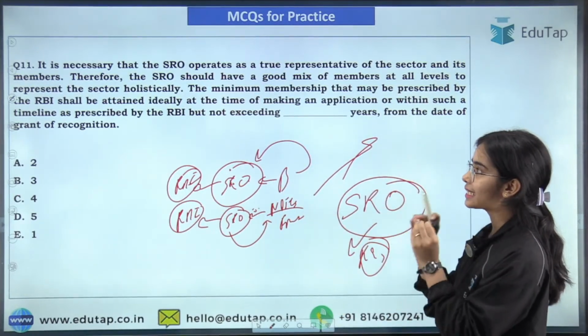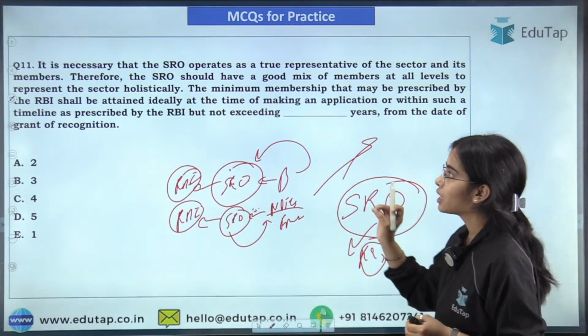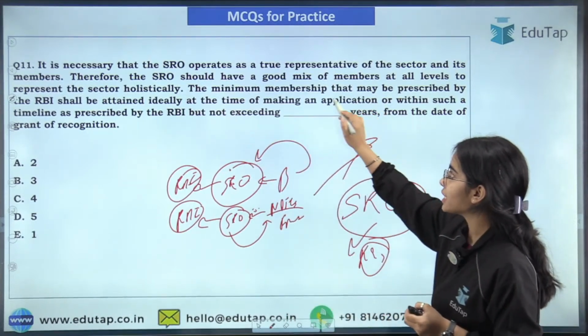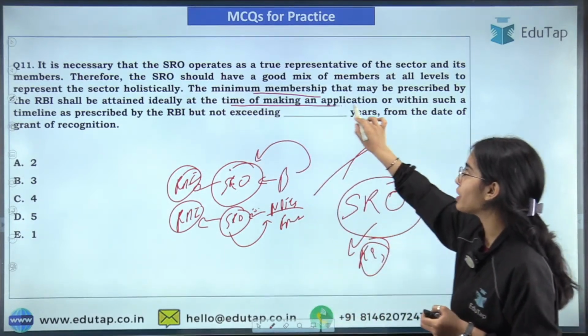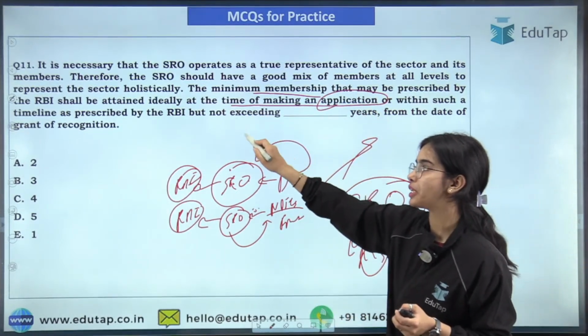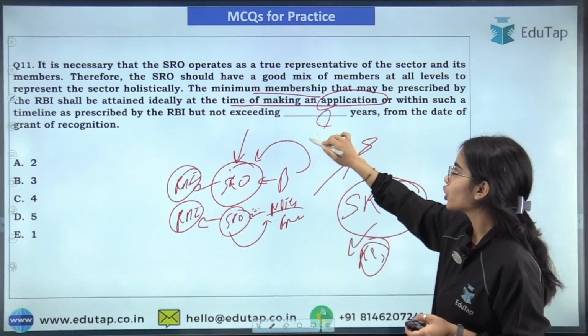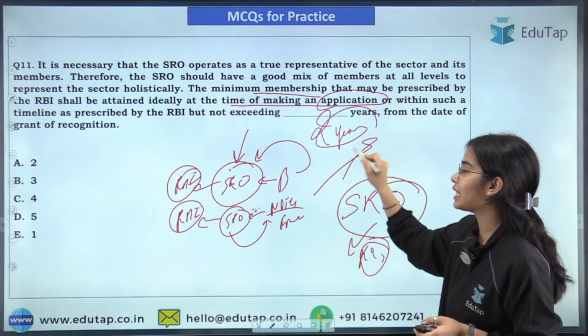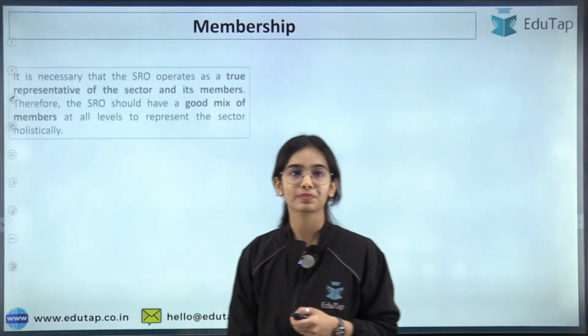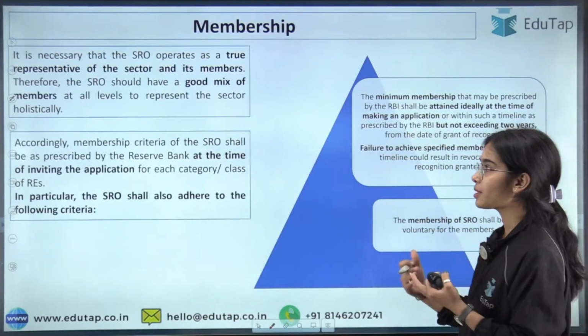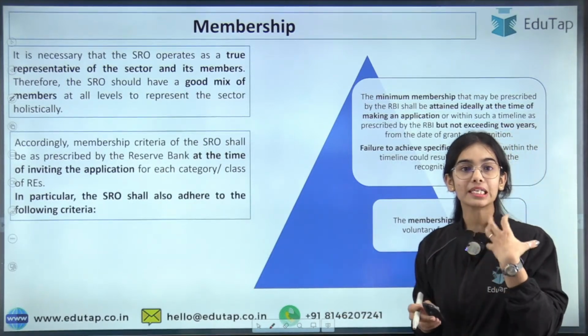So RBI has said that SROs must maintain some minimum membership, and that shall be attained ideally at the time of making an application to become a self-regulatory organization, or at least not exceeding 2 years, by which you have to gain that membership. So the answer is A. Yes, everyone, correct. The SRO must have some minimum membership to represent a particular sector.